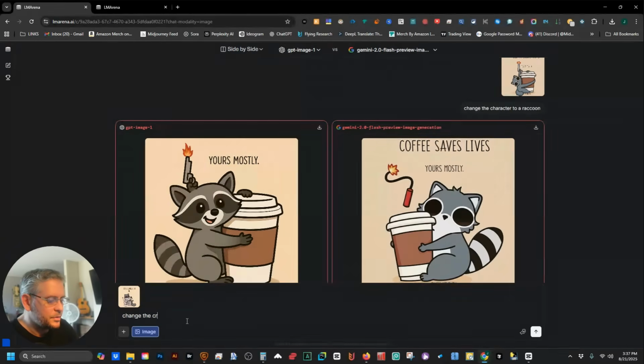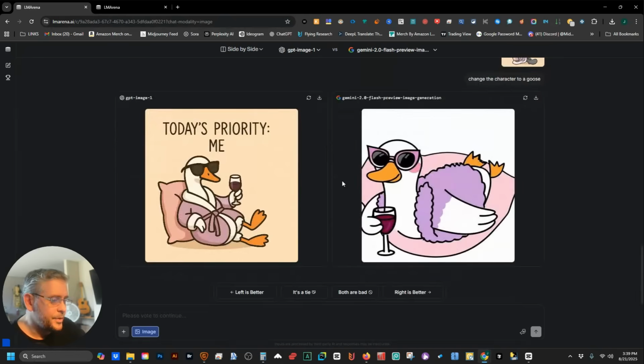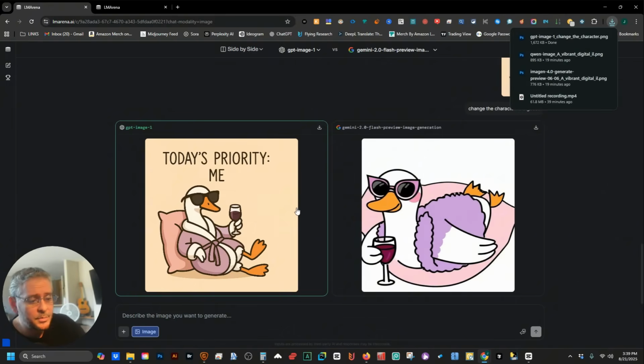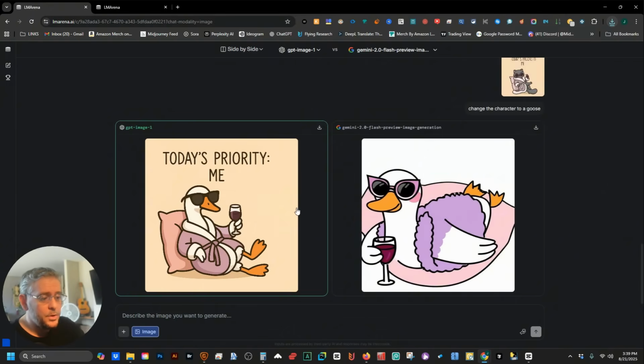Change the character to goose. Yeah, and ChatGPT pretty much did the thing. This one was horrible. This is better. And there you go. So I don't know about the limit that I said before. Maybe there's not. Maybe certain times there is. I don't know. Maybe the limit has to do with the website. Let me know. That's it.